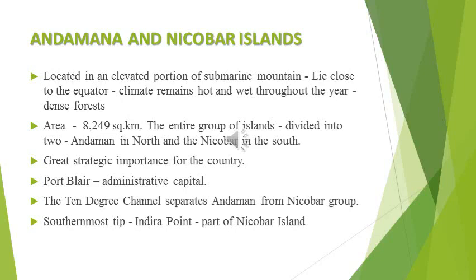So Andaman Nicobar Island is an elevated portion of a submarine mountain, just like a mountain region. It lies close to the equator, so the climate remains hot and wet throughout the year, and it consists of dense forest. The total area is 8,249 square kilometers. It is divided into two groups, Andaman in the north and Nicobar in the south, separated by the 10-degree channel. The administrative capital is Port Blair.